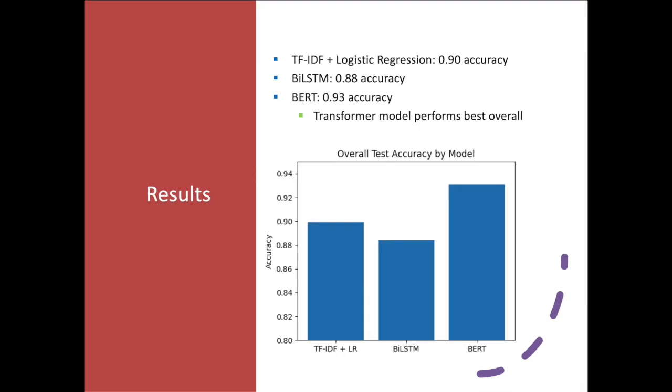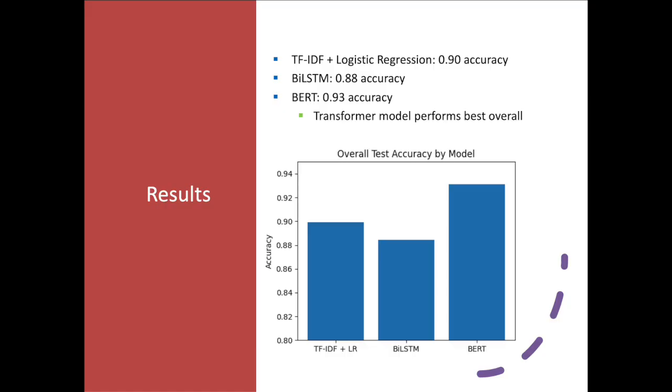This slide summarizes the overall test performance across the three models. The TF-IDF and logistic regression baseline achieved just under 90% accuracy, which confirms that frequency-based methods are still strong for sentiment analysis. The BiLSTM achieved slightly lower accuracy, around 88%, suggesting that sequential modeling doesn't significantly improve performance for long, complex reviews. And BERT achieved the highest accuracy at about 93%, which is a significant improvement, but it's not as big as I thought it would be.